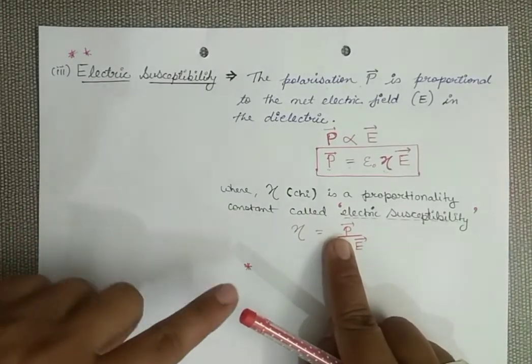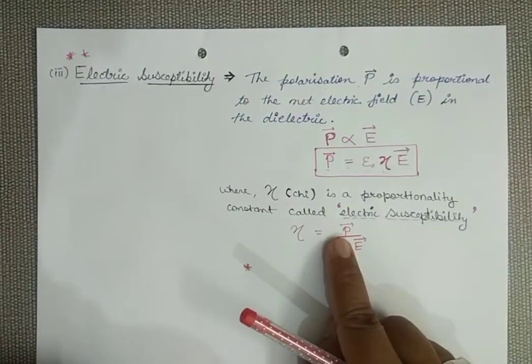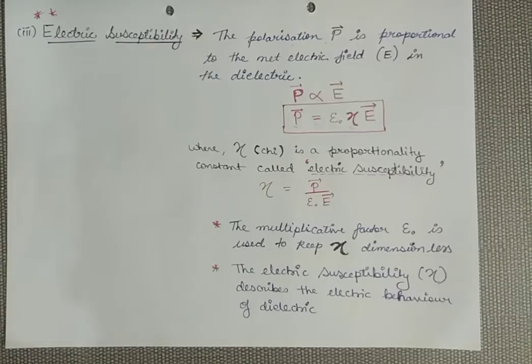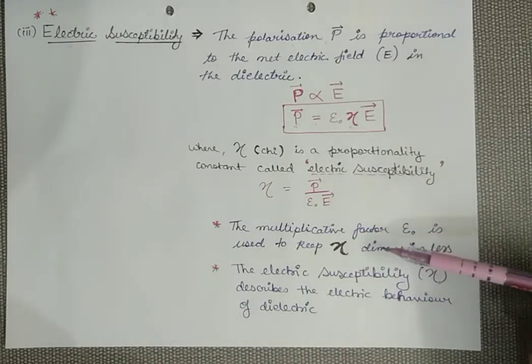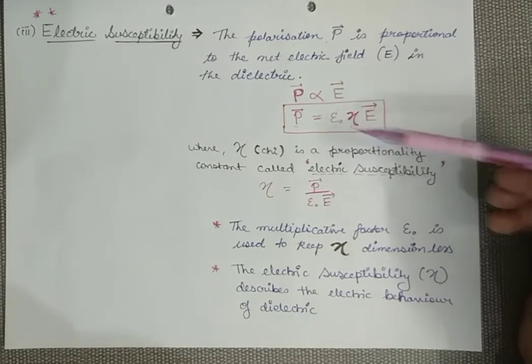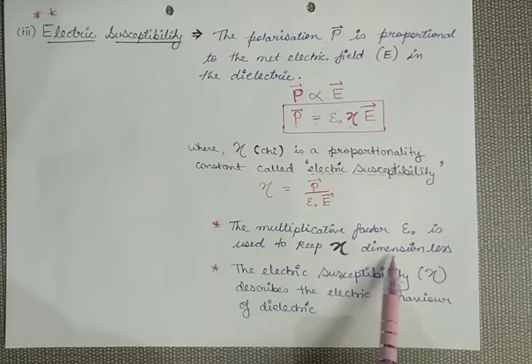So in order to make susceptibility dimensionless, we multiplied with epsilon naught. See these two points: the multiplicative factor epsilon naught is used only to keep this susceptibility dimensionless.